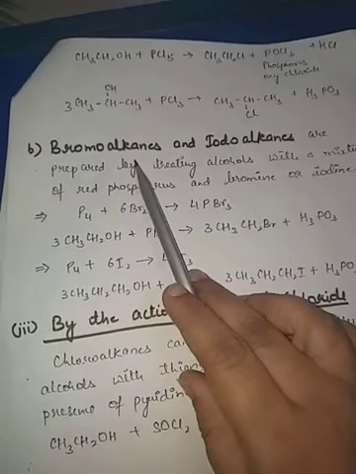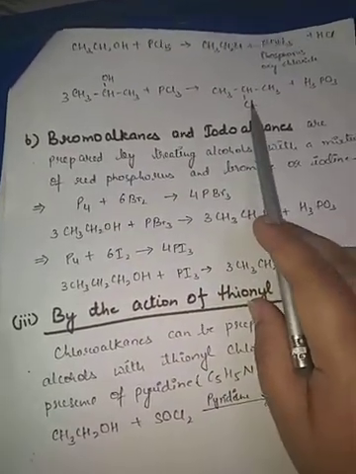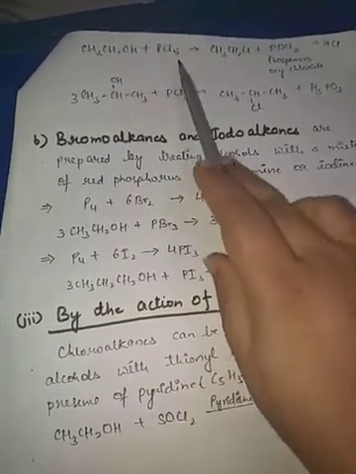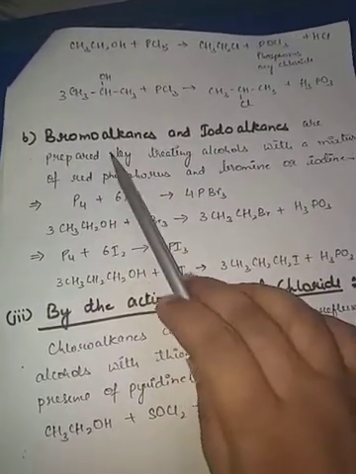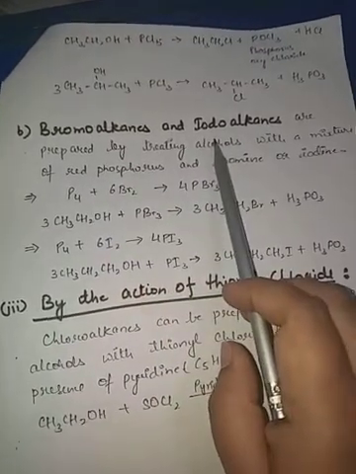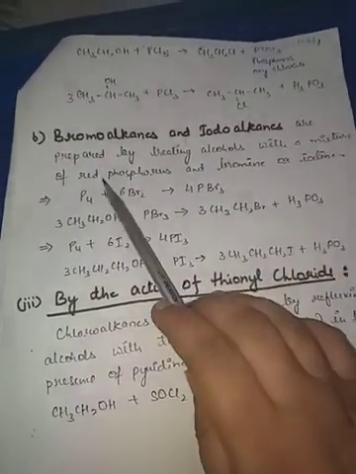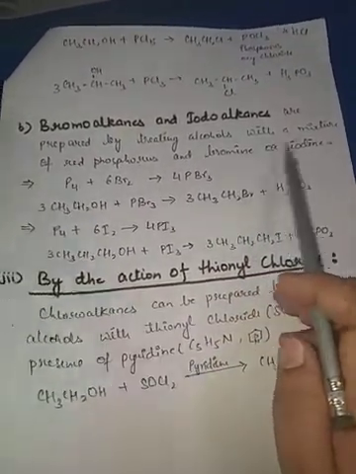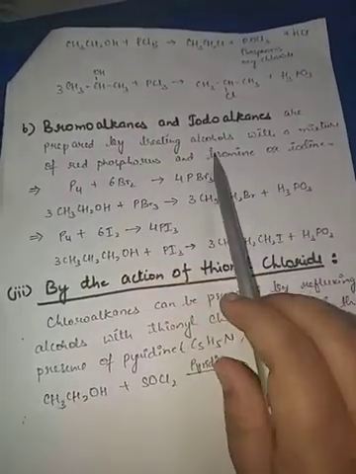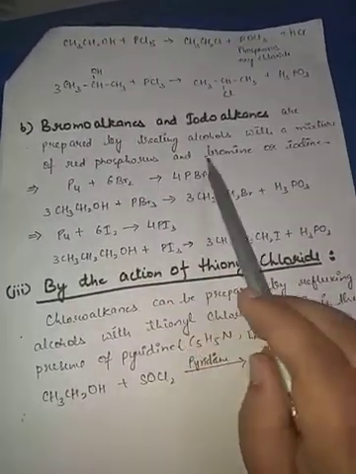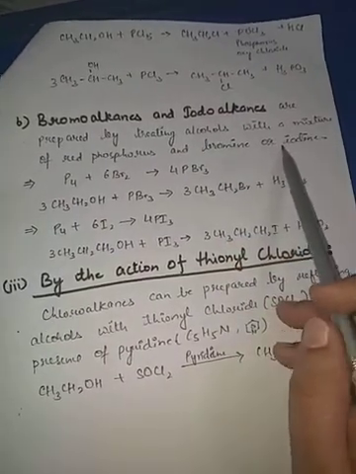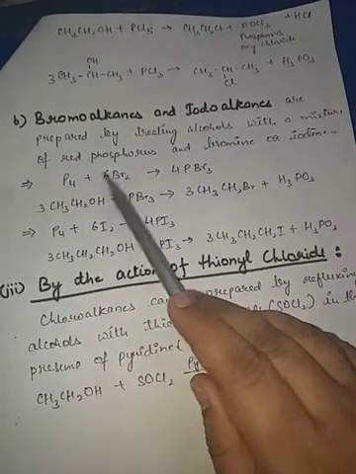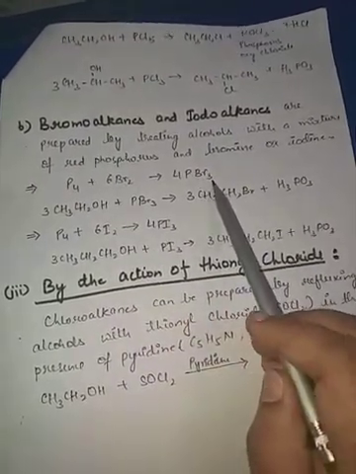Now, bromoalkane and iodoalkane. This was the chloroalkane we prepared when alcohols combine with phosphorus tri or pentachloride. Now we will see how bromoalkanes and iodoalkanes are formed. These are prepared by treating alcohols with a mixture of red phosphorus and bromine or iodine. When bromoalkanes we have to prepare, we will combine red phosphorus with bromine, and for iodoalkane, red phosphorus with iodine. So here see P4, it is the red phosphorus, it is combining with bromine, and it will form PBr3.